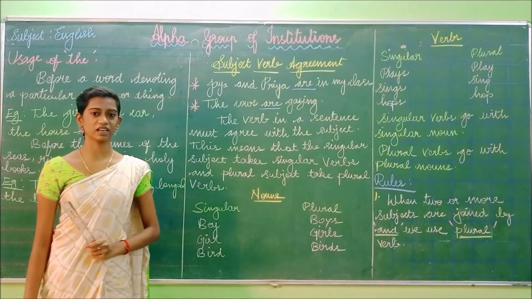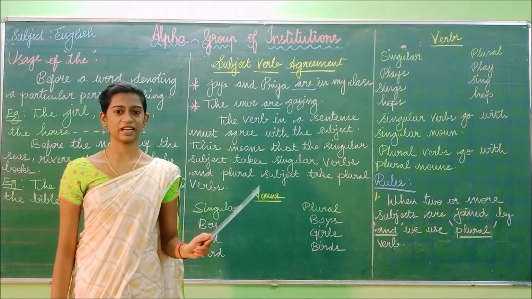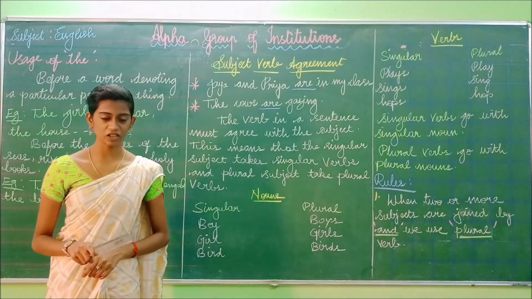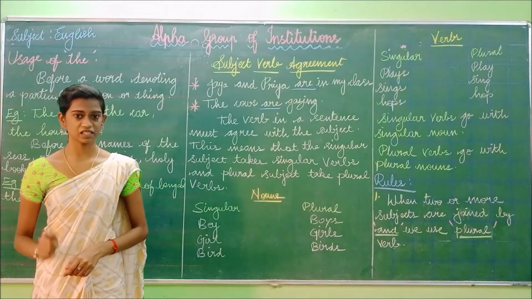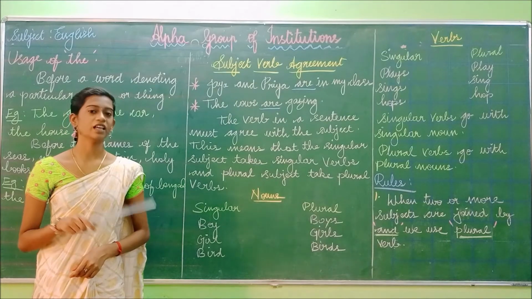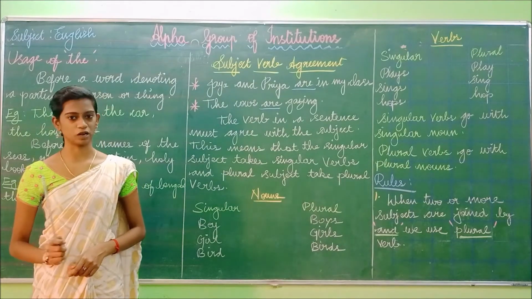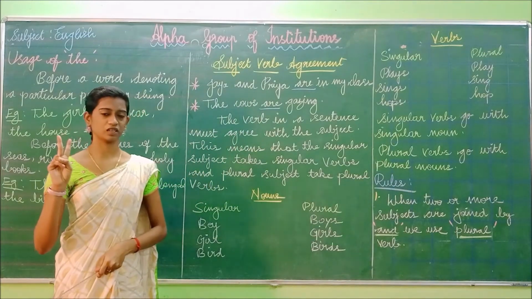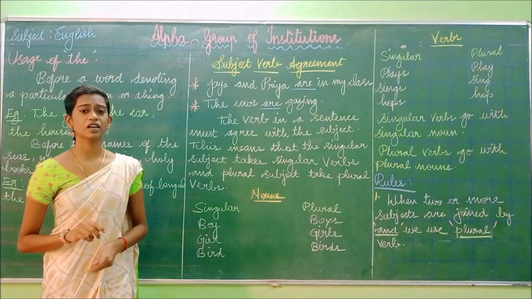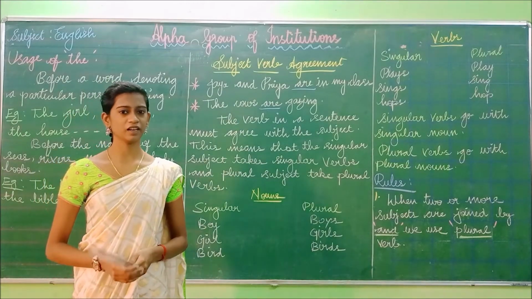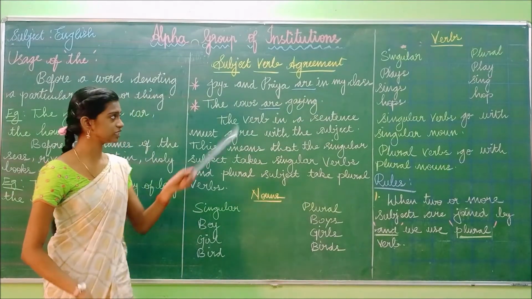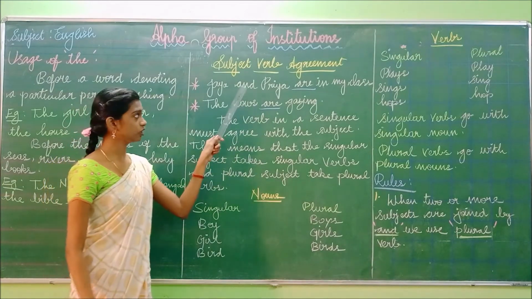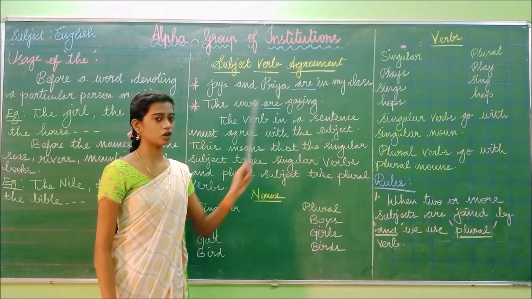So what I have said, in the sentence, the verb should agree with the subject. If the subject is singular, the verb should also be singular. If the subject is plural, the verb should also be in plural form. So, Jaya and Priya. There are two persons. Is that singular or plural? Very good, it is plural, because there are two persons. So if the subject is plural, the verb should also be plural.